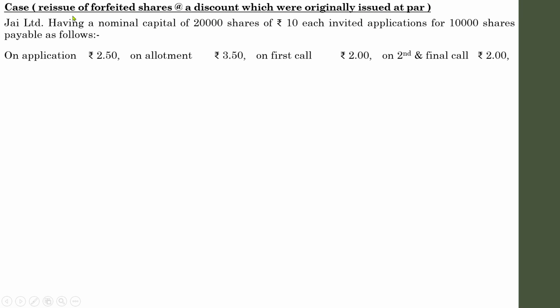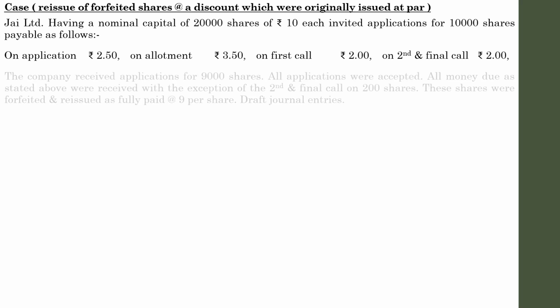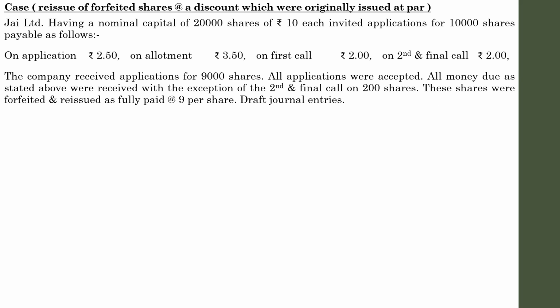So let us go in detail with regard to the question. The company received application for 9,000 shares. All applications were accepted. See, here the company's nominal capital was 20,000 shares, it invited application for 10,000 shares and received application for 9,000 shares.